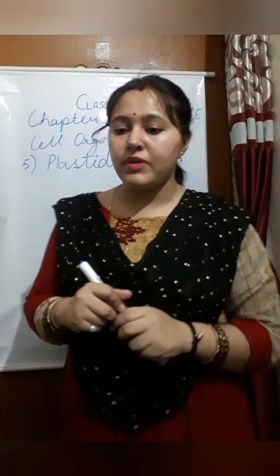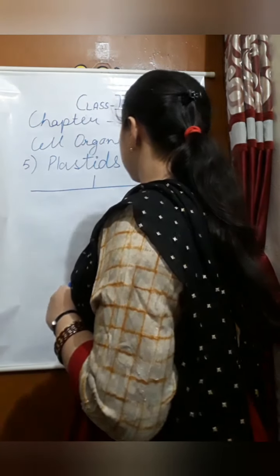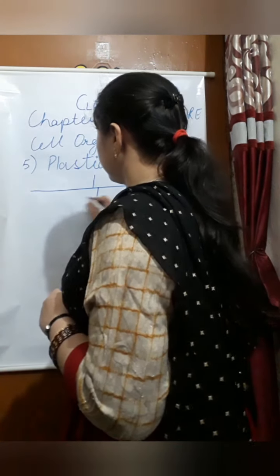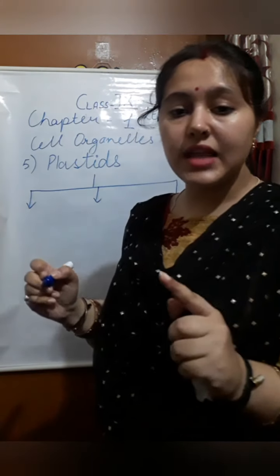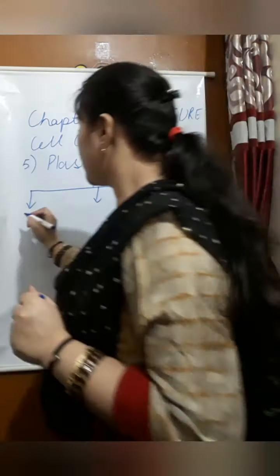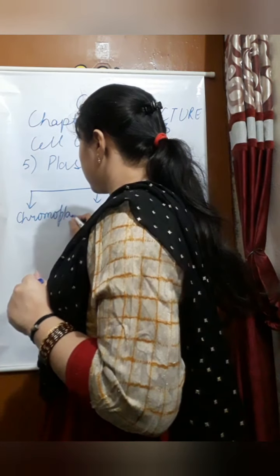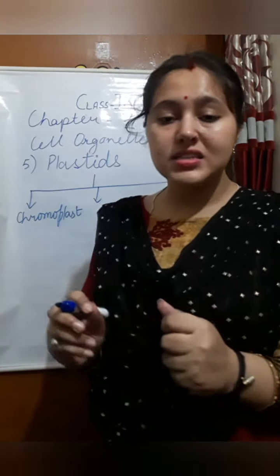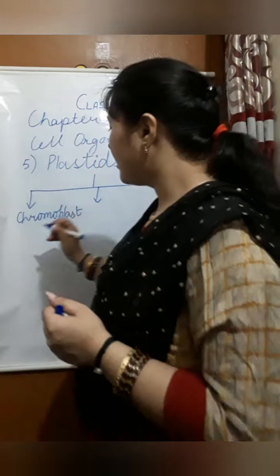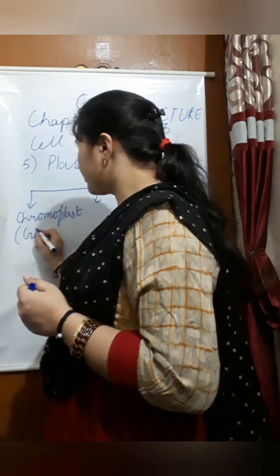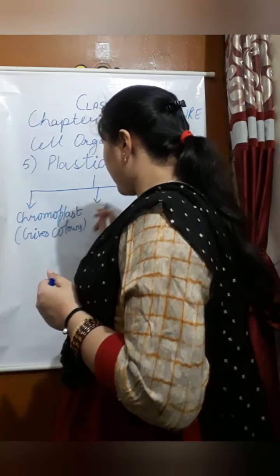There are three types of plastids. Now I will show you. The first one is called chromoplast. In chromoplast we have different colors like yellow, purple, violet. So it gives color to the plant.